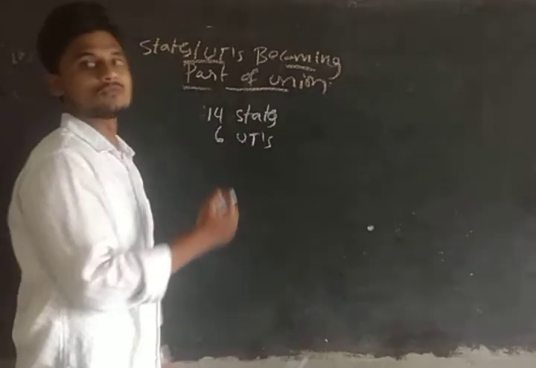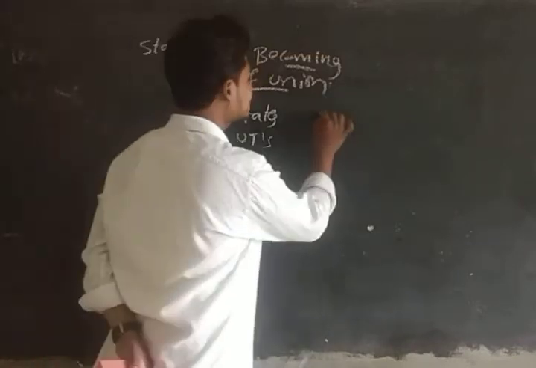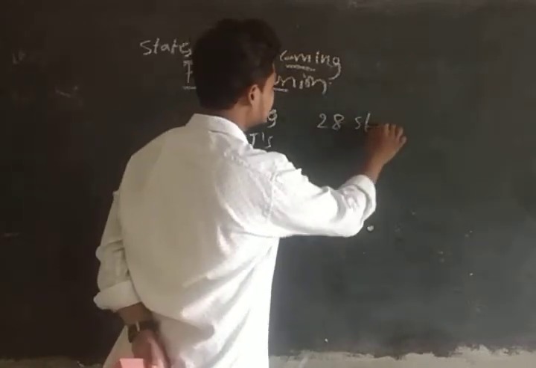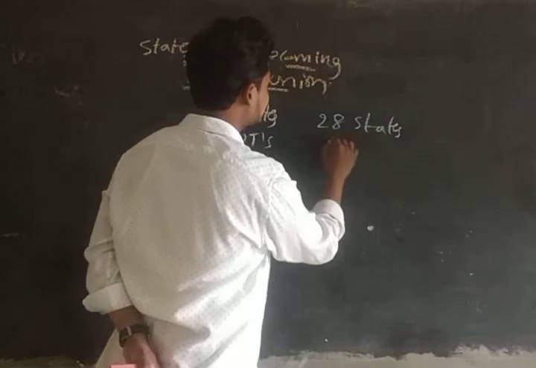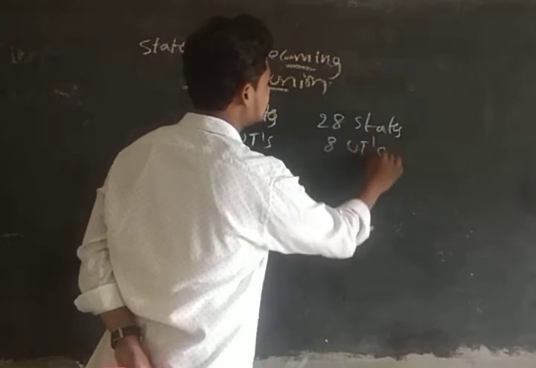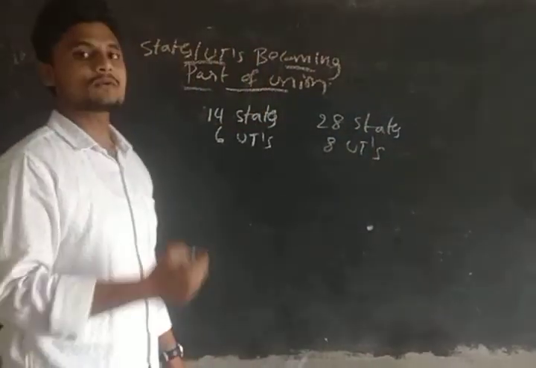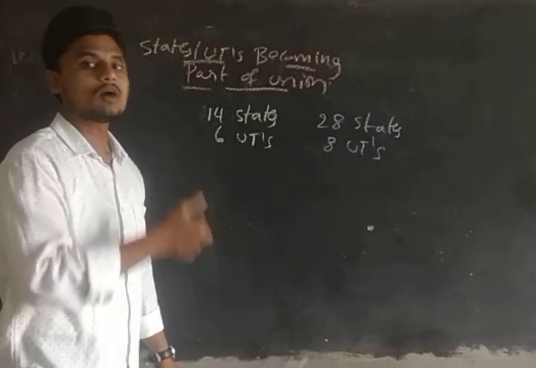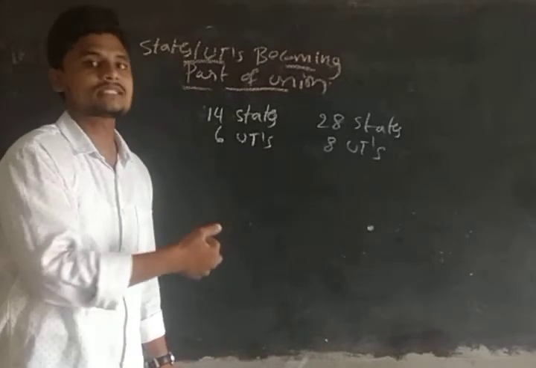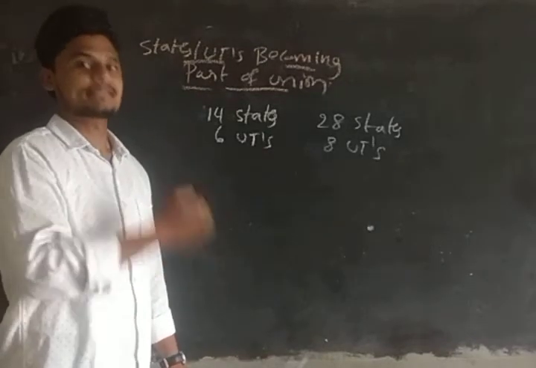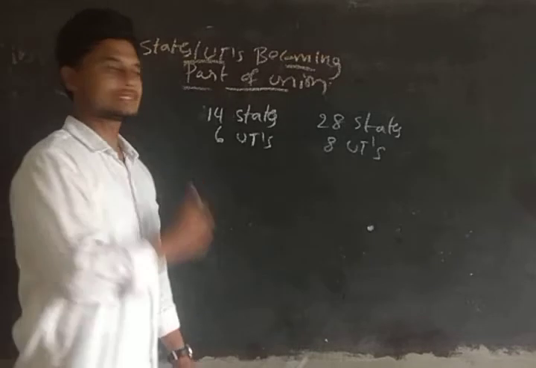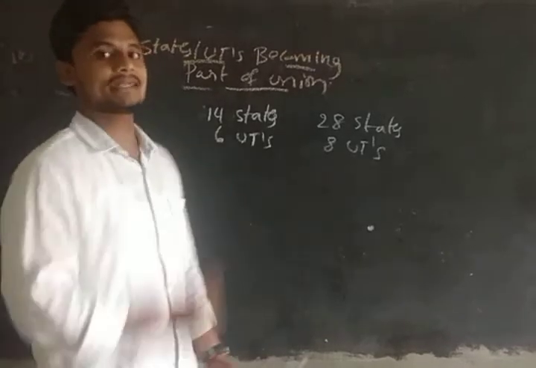But right now we have 28 states and 8 union territories. We are going to see how we formed this and what the provisions are, and the things that we have discussed. Before this discussion, I want to give some clarity.